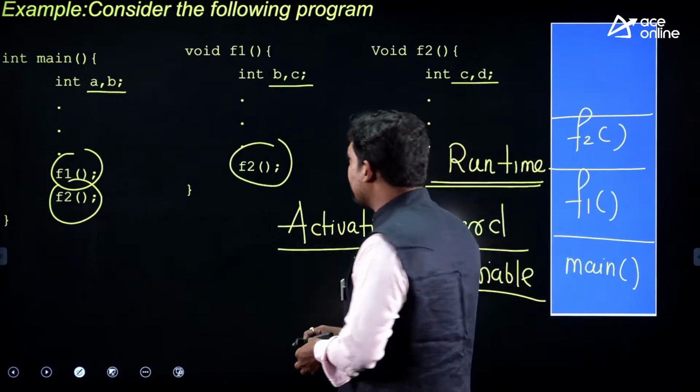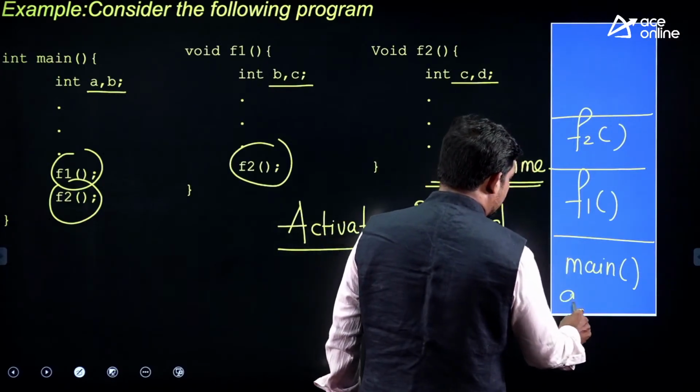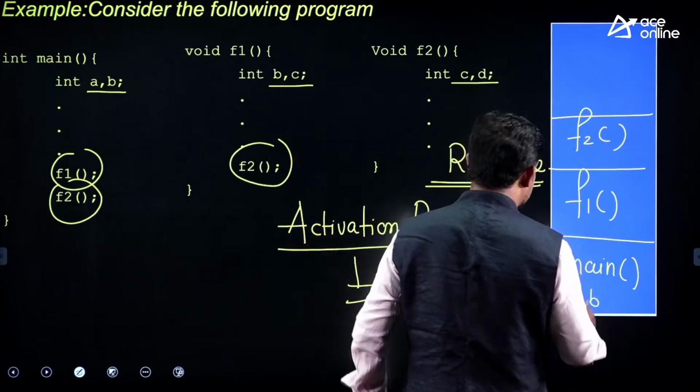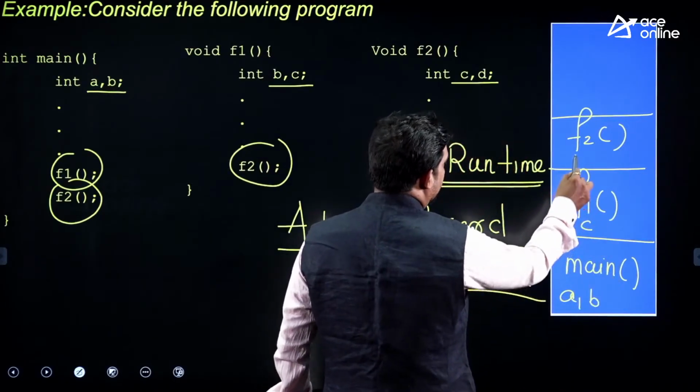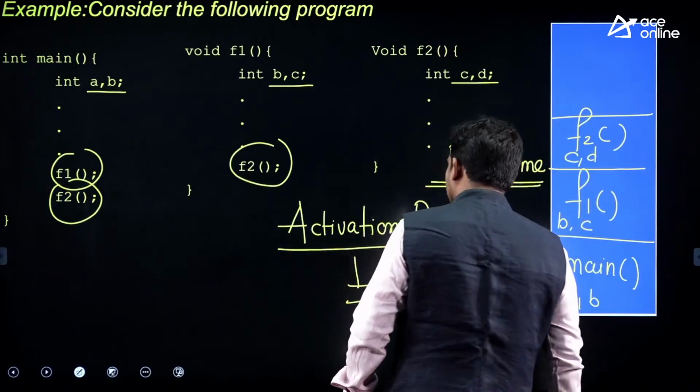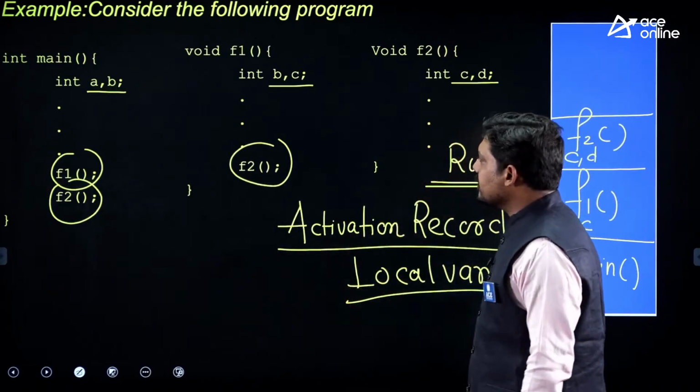So where are A and B? They are in the main activation record. Where are B and C? B and C, the local variables for f1, are maintained there. And where are C and D? C and D are maintained in f2. So that is how it executes.